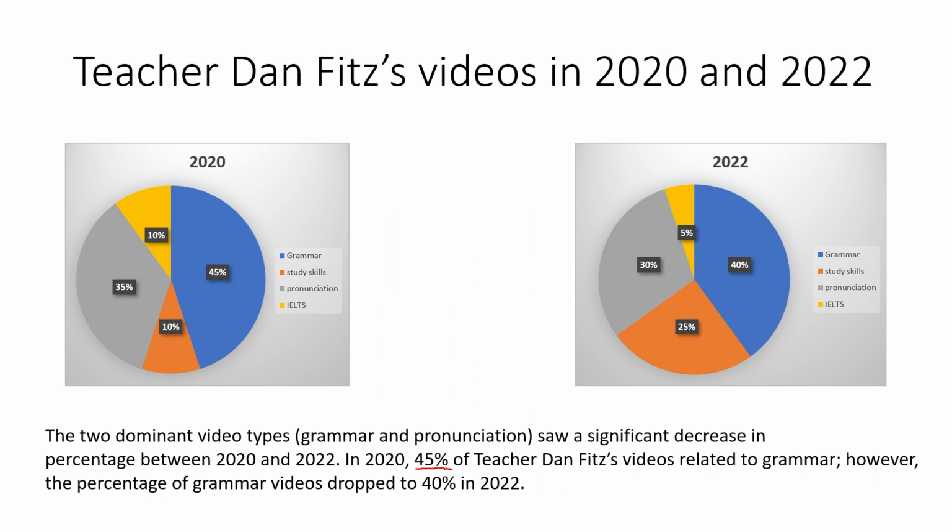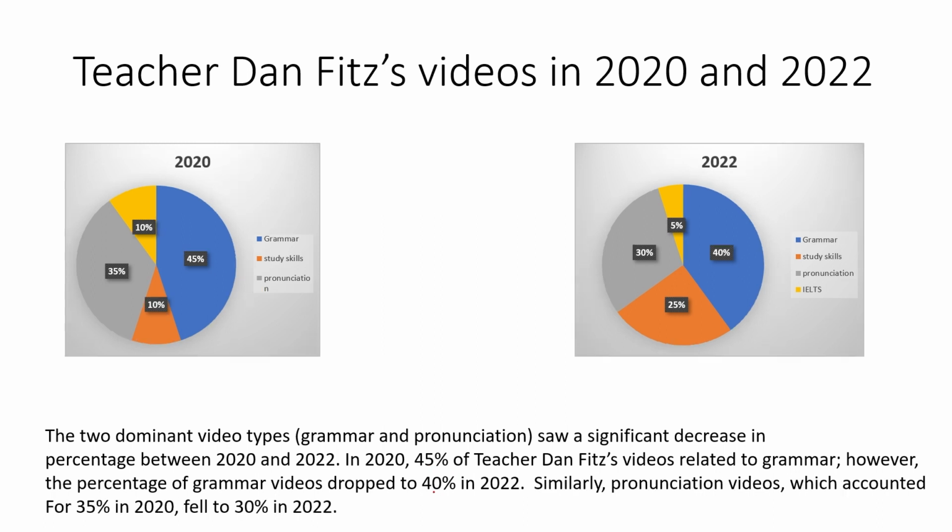In 2020, 45% of Teacher Dan Fitz's videos related to grammar. However, the percentage of grammar videos dropped to 40%. And then similarly, pronunciation videos, which accounted for 35% in 2020, fell to 30% in 2022. So I've talked about grammar and punctuation. Next, we still need to talk about this one, study skills.